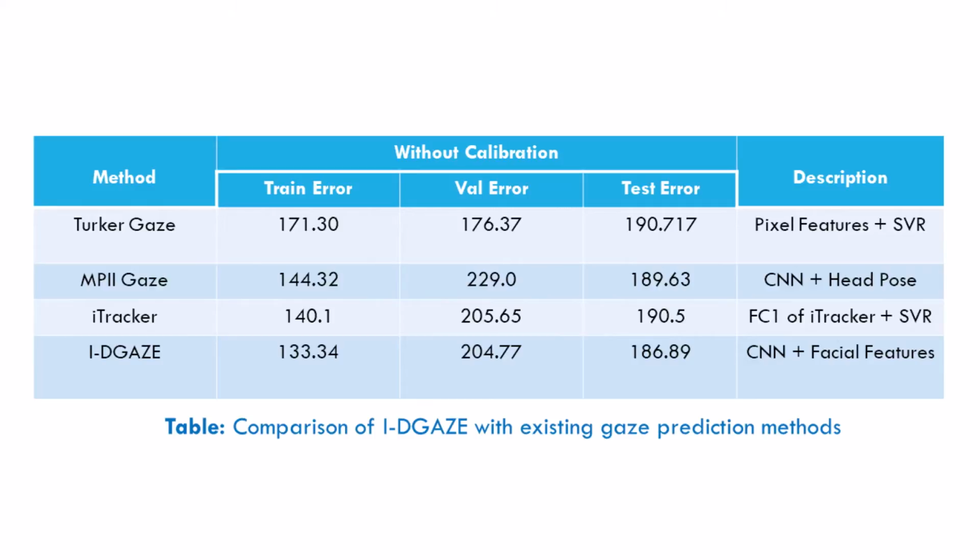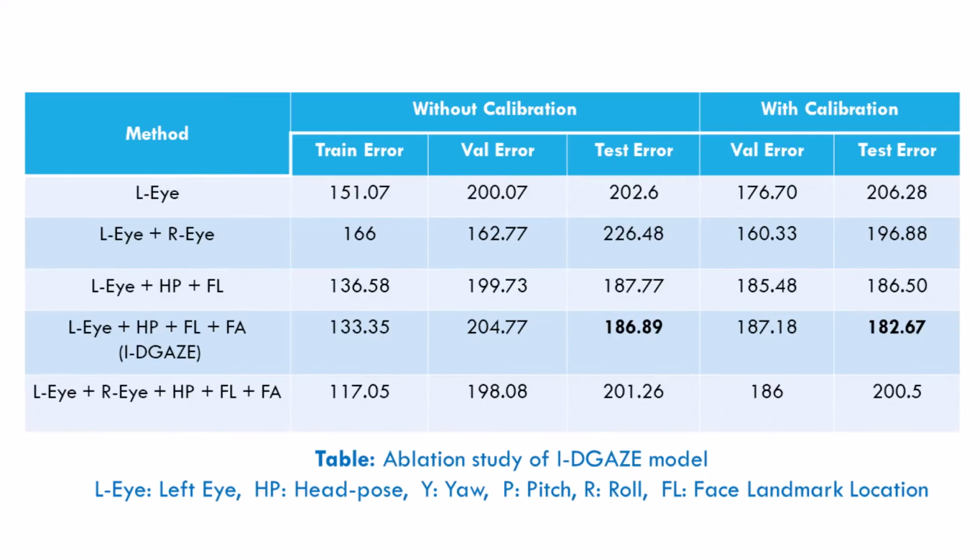We compared our method with 3 standard gaze prediction methods trained on the DGAZE dataset. Our method outperforms other methods in terms of pixel error. Here we see the results of ablation experiments on our method. The first 2 rows use only the eye images, which are not adequate. In the 4th row, which is our method, we add head pose, face landmarks, and facial area, which gives the best results. In the 5th row, we add the right eye image also, which did not improve the performance.